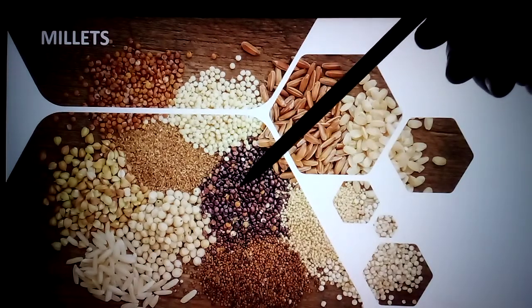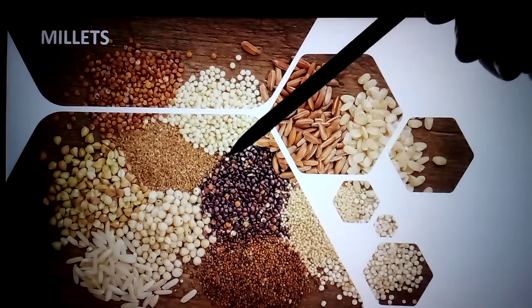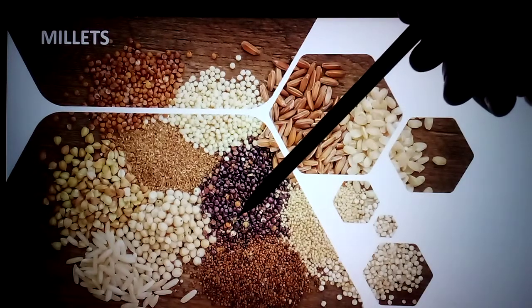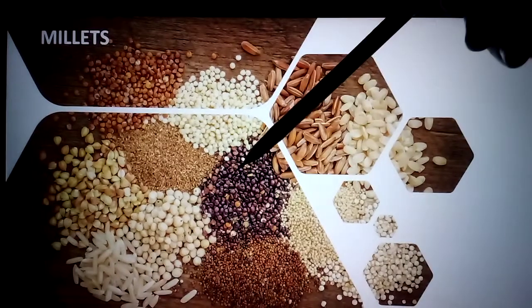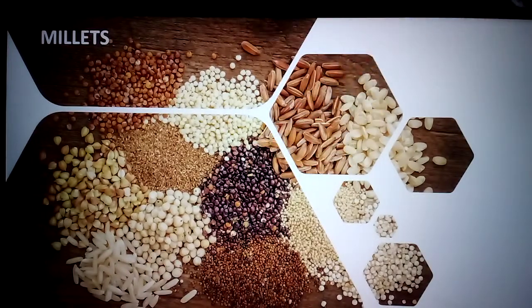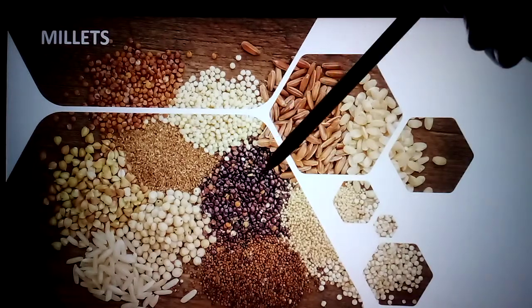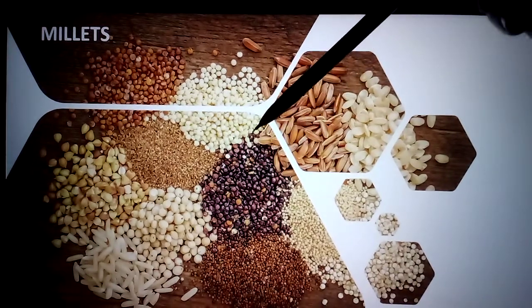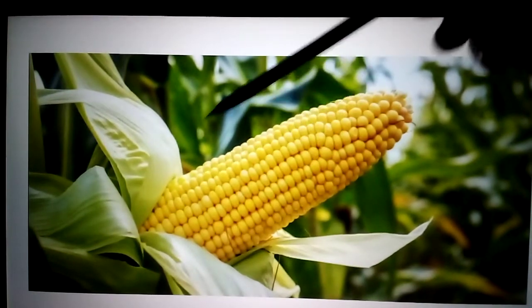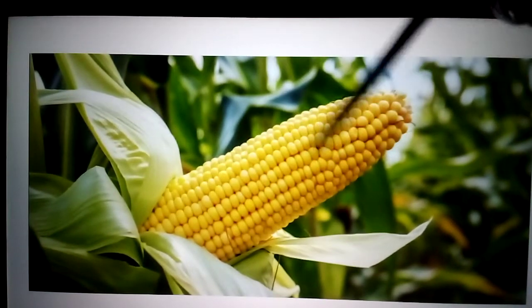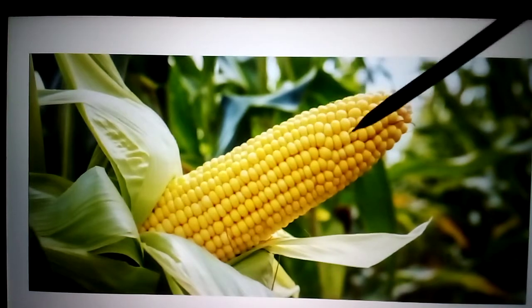Even in less fertile soil they can grow. So in India, where there is less fertile soil, less rainfall, dry regions, farmers prefer to grow millets. Among these millets, the major one is maize. We'll discuss this one, also called corn. Mostly as a snack we eat this corn, no?